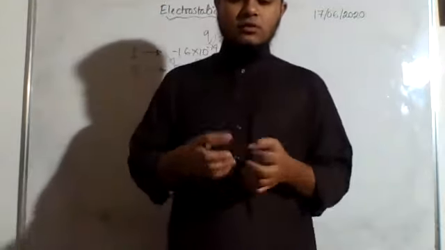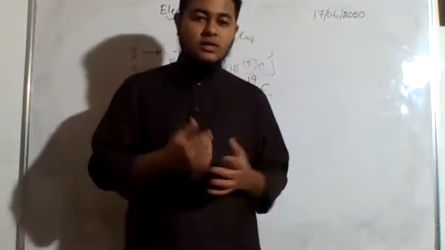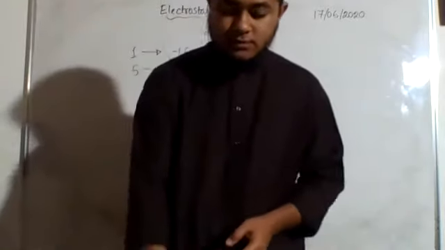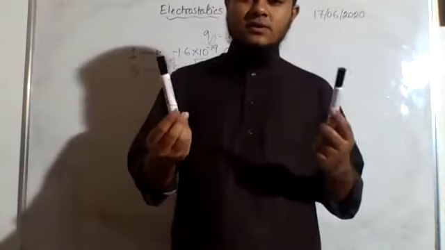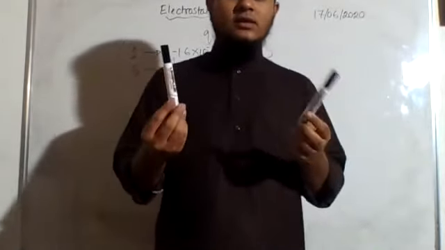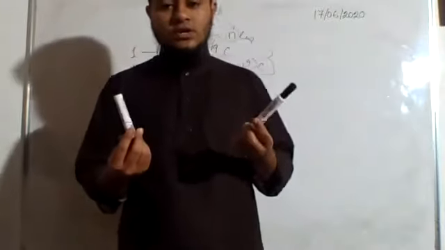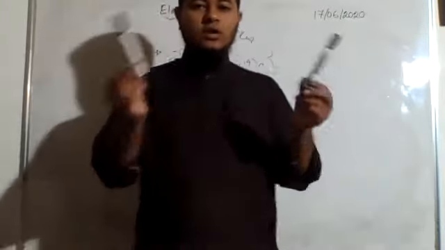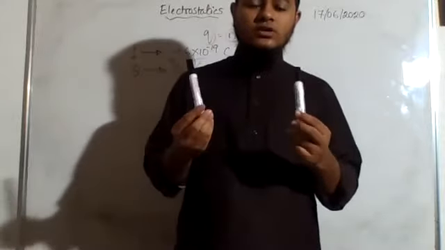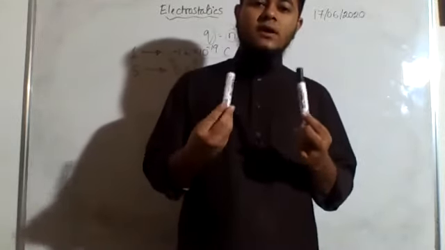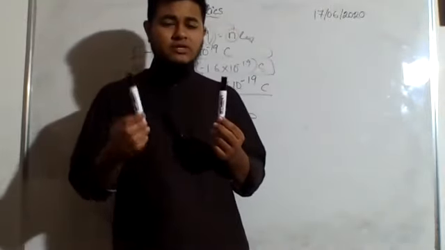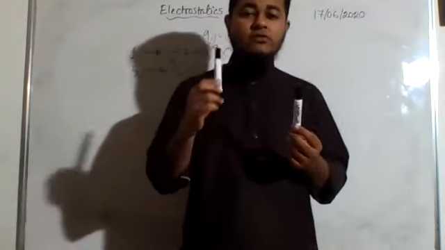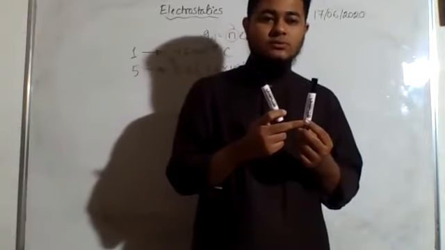Let me give you an example. I explain this with this analogy: if two persons are there, let us say one of them has 80 taka and the other has 20 taka. So together, how much do they have? They have 100 taka, right? Now let us say the person who had 80 taka gave 20 taka to the other person.